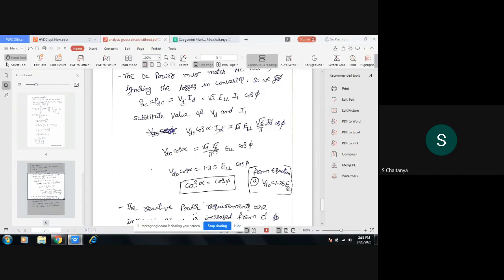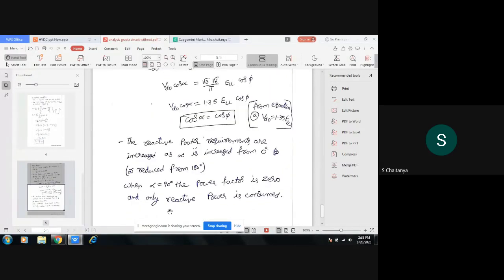So if you simplify this total term, root 3 into root 6 by pi, sorry, not this one. You substitute Vd0, what is the value of Vd0 from the above equation? 1.35 into L. Substitute that value, 1.35 into L of cos phi. So this value is equal to Vd0. So both sides, Vd0 will get cancelled. So cos alpha is equal to cos phi.